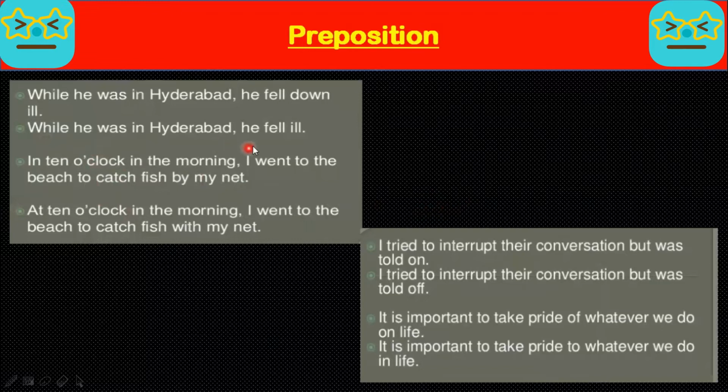Preposition. While he was in Hyderabad, comma, he fell down ill. While he was in Hyderabad, he fell ill. In 10 o'clock in the morning, I went to the beach to catch fish by my net. At 10 o'clock in the morning, I went to the beach to catch fish with my net. Instead of by, I will use with my net. This is the correct one.